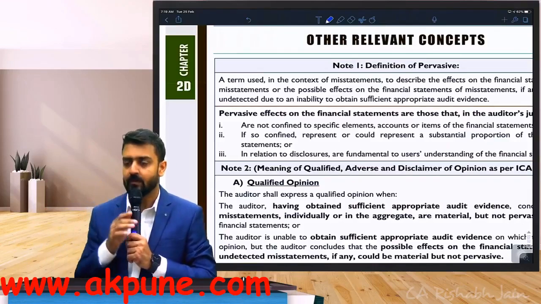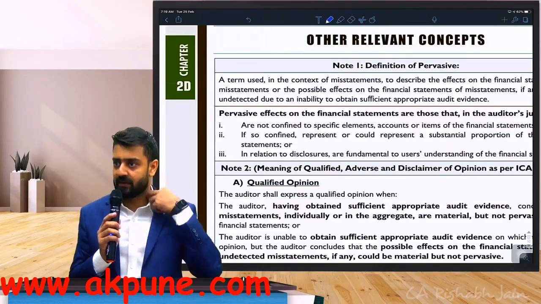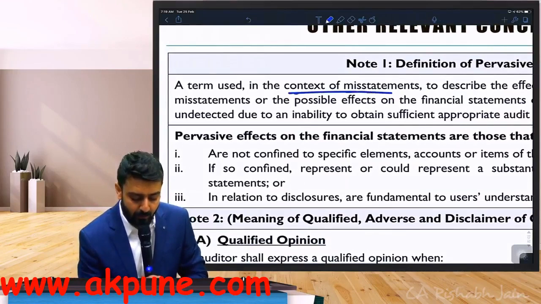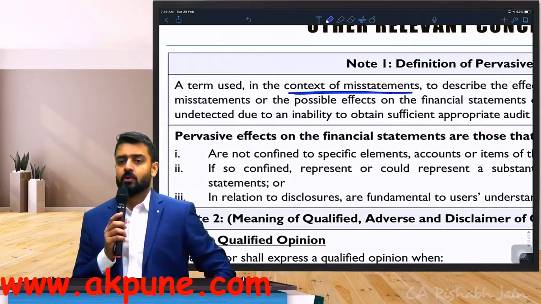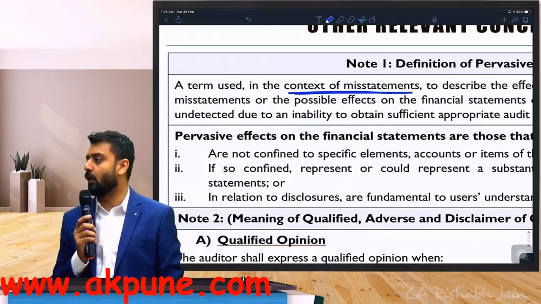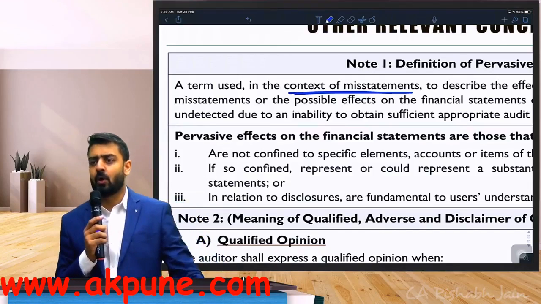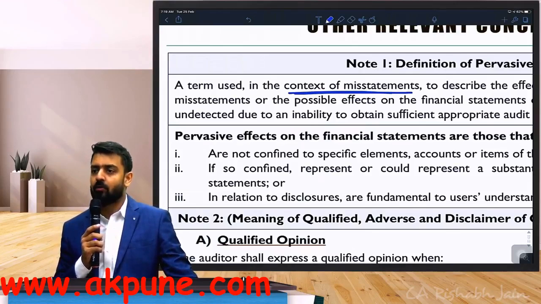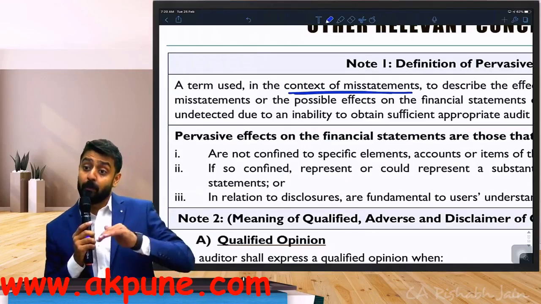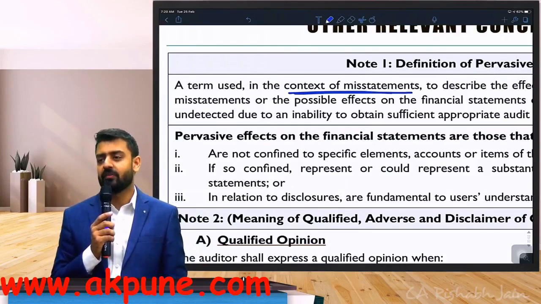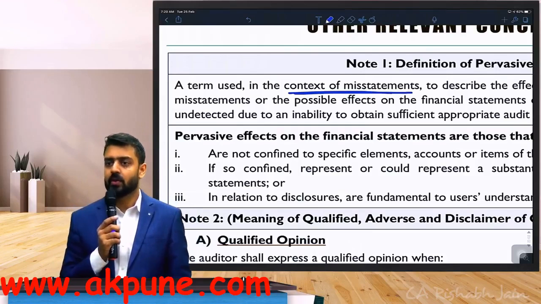Definition of pervasive, under that write down: this is used only in the context of misstatements, to describe the effect or possible effect of a misstatement or possible misstatement on the financial statements.